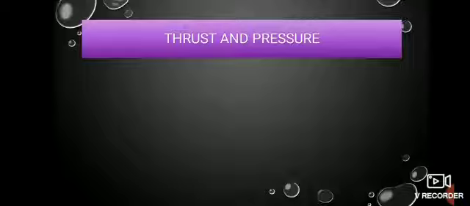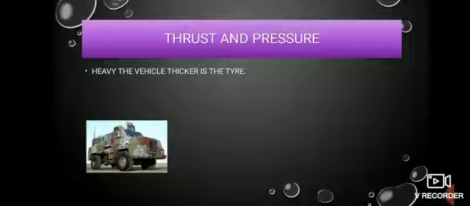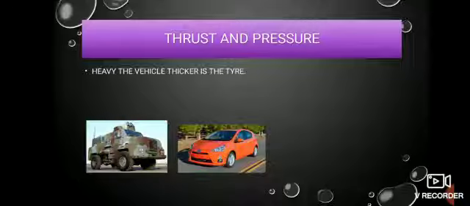First, to analyze that, let's visualize a few things around you and the reason behind them. For example, I don't know how many of you would have noticed that heavy vehicles, bulk vehicles, are normally provided with broad, thicker tires, and when you compare that to a small vehicle which we normally use, it is provided with narrow or thinner tires. What's the reason behind it?